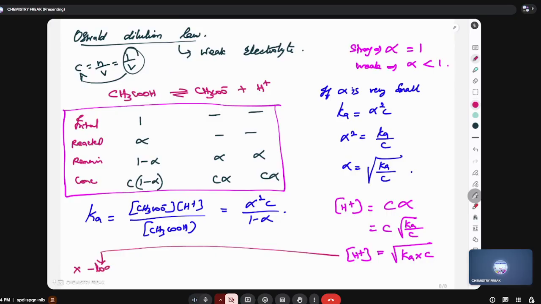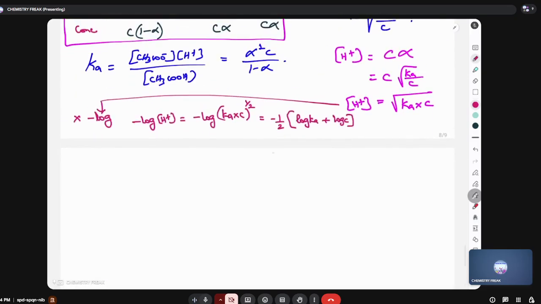Look, one last step. Multiply this equation by minus log on both sides. Left hand side, minus log of H plus equals minus log of Ka into C power 1 by 2. The 1 by 2 is taken to the front. Log Ka plus log C. Right? Look carefully. Minus half log Ka minus half log C. This can be written as half pKa minus half log C. So finally, this is written as pH. So pH is equal to half pKa minus half log C.